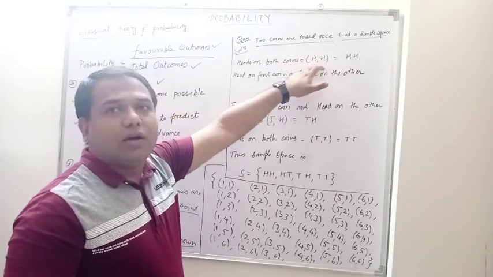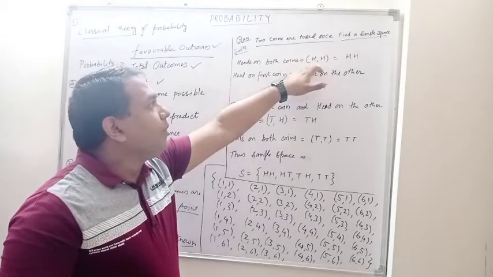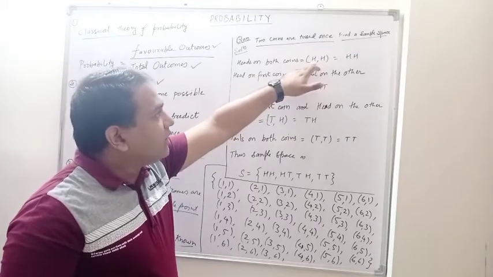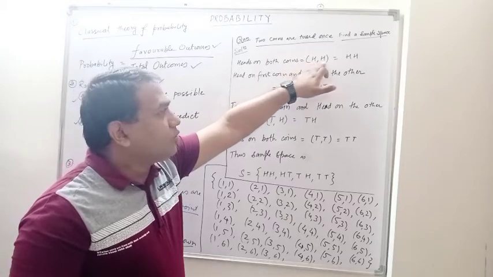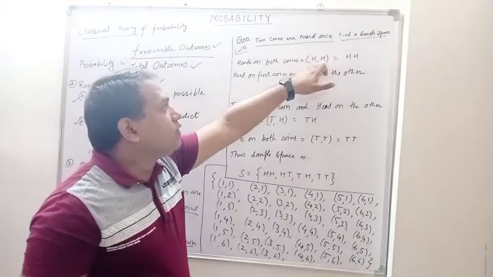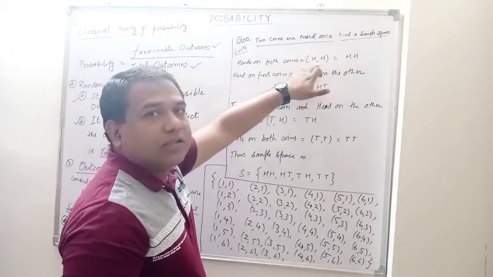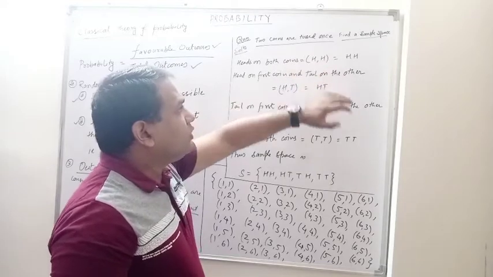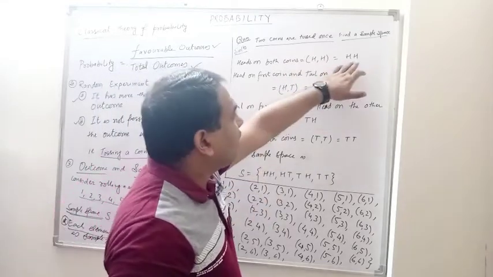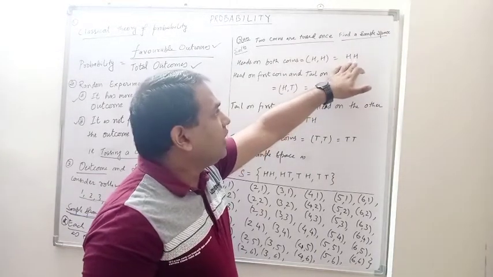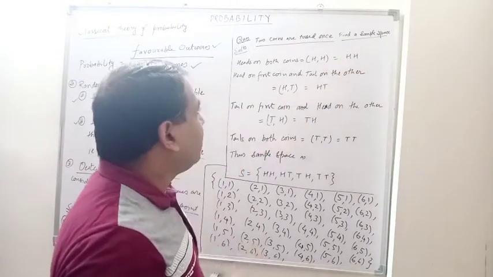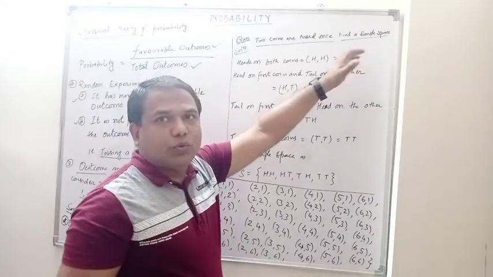This is an ordered pair. This shows the first coin output, and this shows the second coin output. So what we have is H comma H. For simplicity, we are removing commas so that we can understand it better, and it will be easy for us to write and explain.